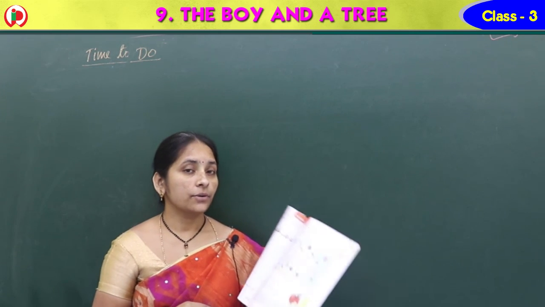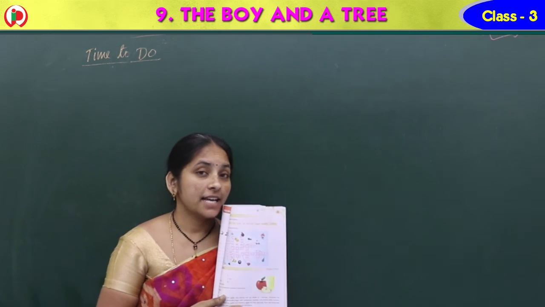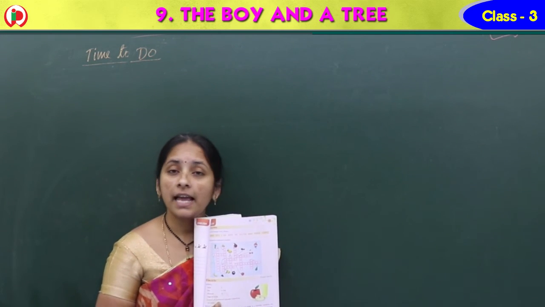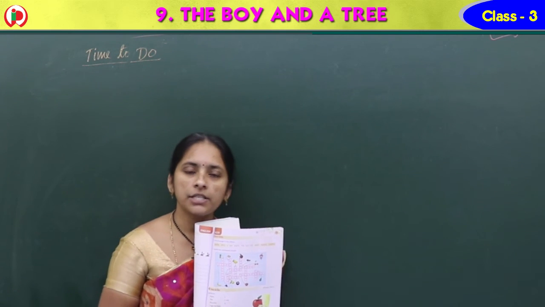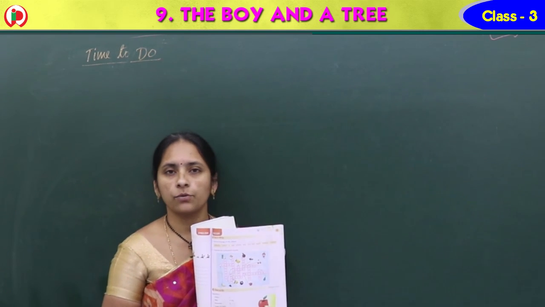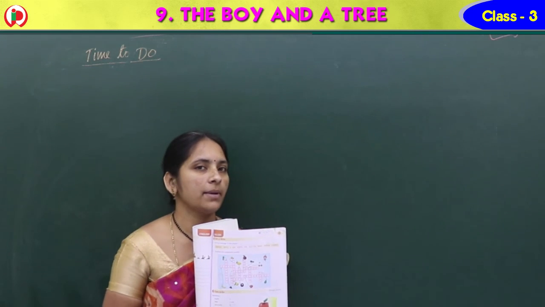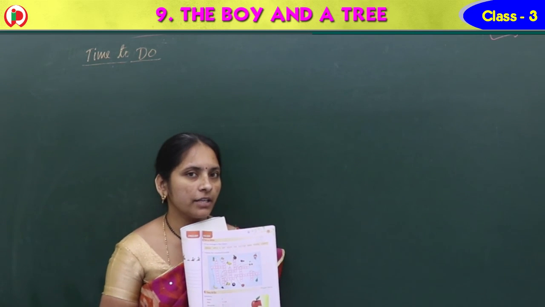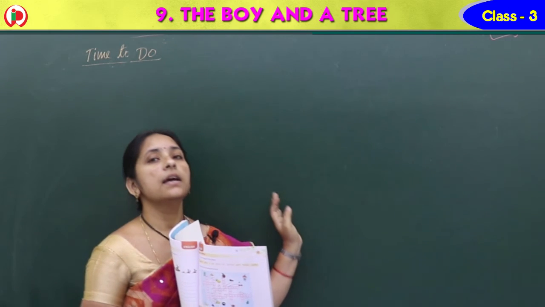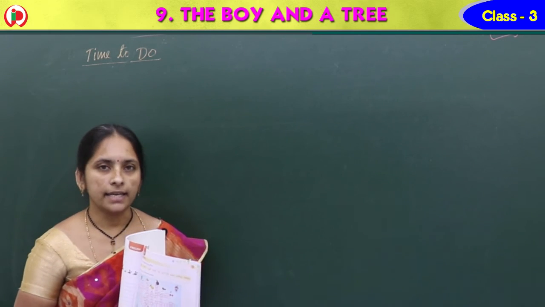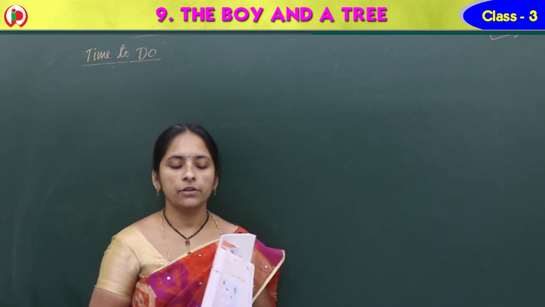Okay, children. So like this, if you try it, yes, your parents also will feel very happy and they encourage you like this. Okay, children. So once you practice that at home and serve it to all your family members. Okay, children, will you do it? Very good. So these are our topics from this lesson, the boy and a tree. Right. Let's meet you in the next lesson.